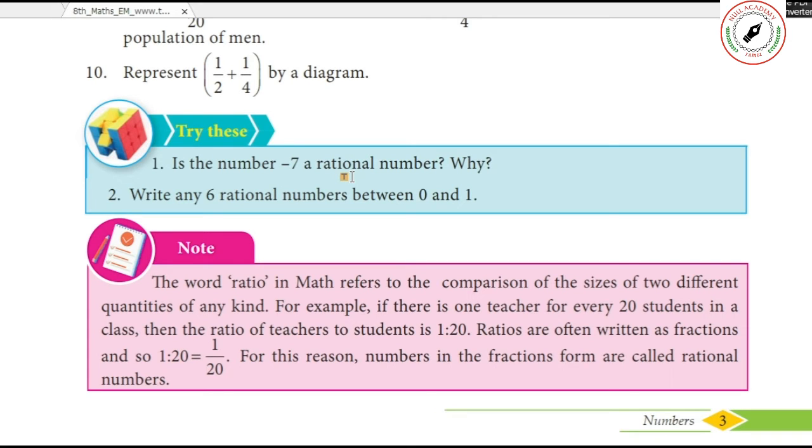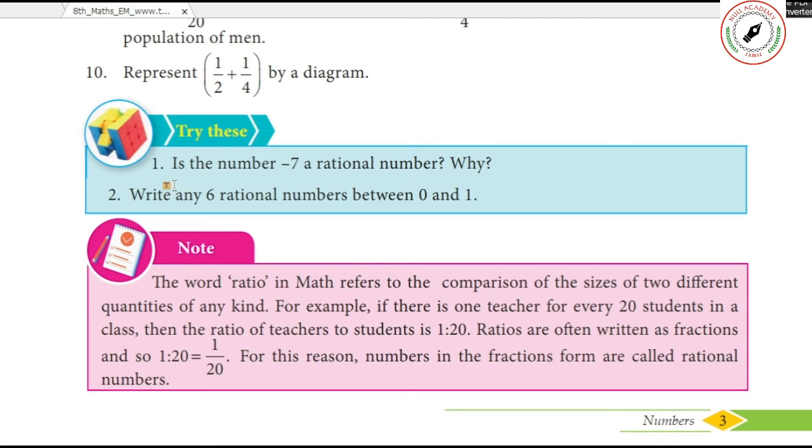So can I divide by minus 1 or 1? Yes. Minus 7 is an integer. I am dividing by 1, which means it is a rational number. Even though it looks like a whole number, an integer without a fraction, it is a type of rational number only.